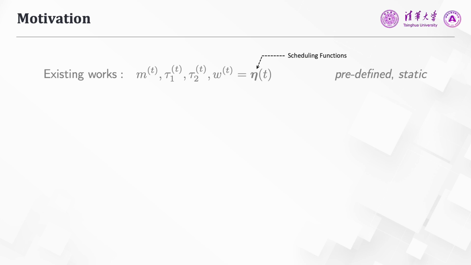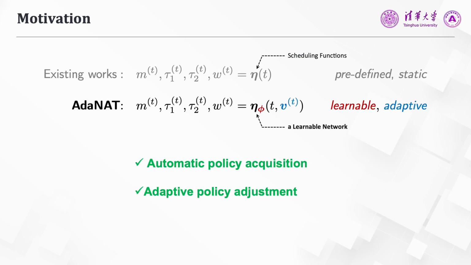Therefore, instead of employing a predefined static set of scheduling functions, in this paper, we consider a learnable policy network that automatically configures the policy adaptively conditioned on each sample. This enables us to obtain a better generation policy automatically. Meanwhile, this policy is also adaptively tailored for each individual sample.